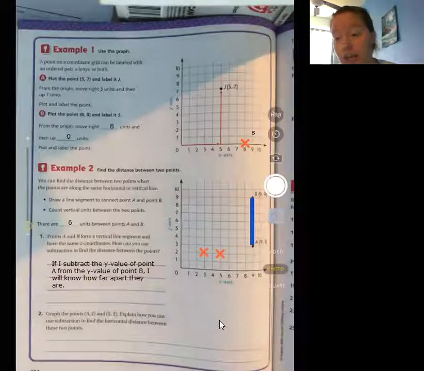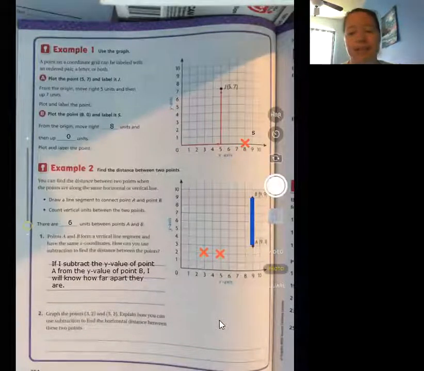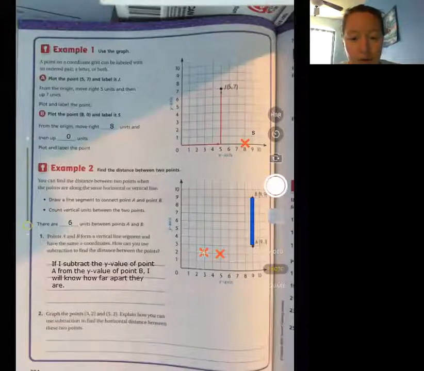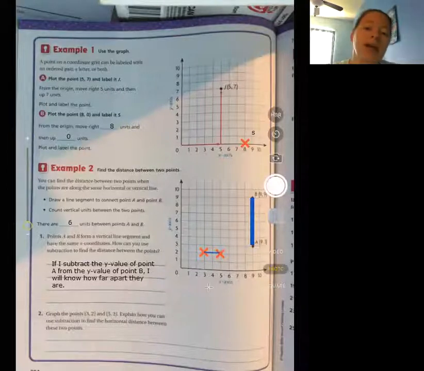You can look and go, oh, there's the 5, oh, there's the 2, where do they cross? Boom, right there. Put in my dot. Let me make my lines smaller and we can draw the line in between the 2. There's the line between the 2.